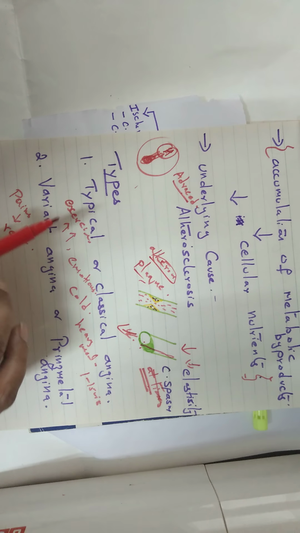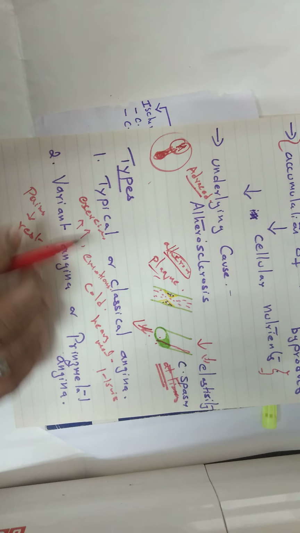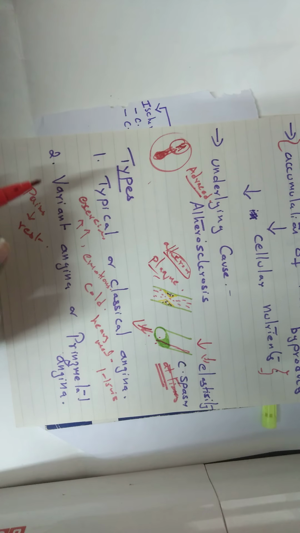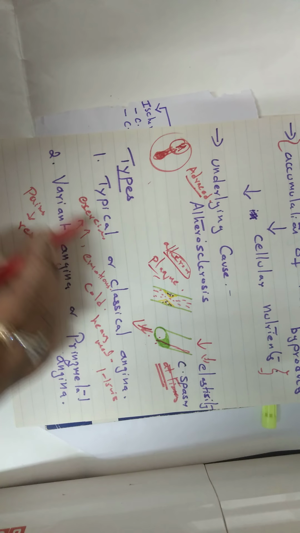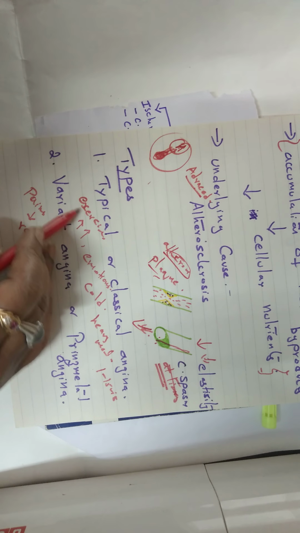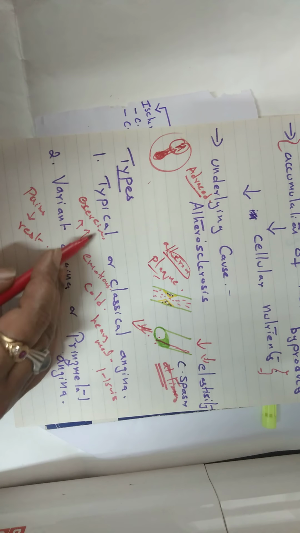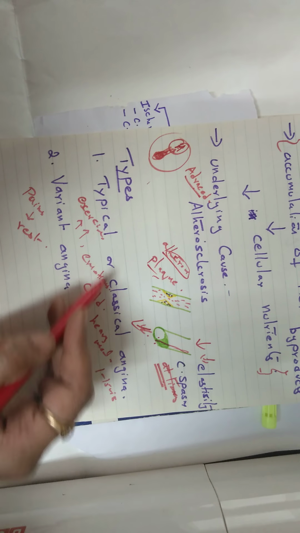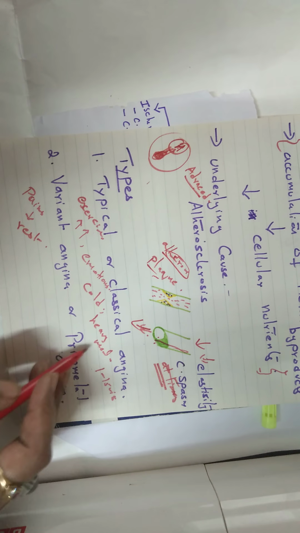The first one is the typical or classical angina. It occurs when the patient has undergone exertion or a severe workout, like exercise, climbing stairs or a hill, or sometimes too much emotion, exposure to extreme cold, or a heavy meal.